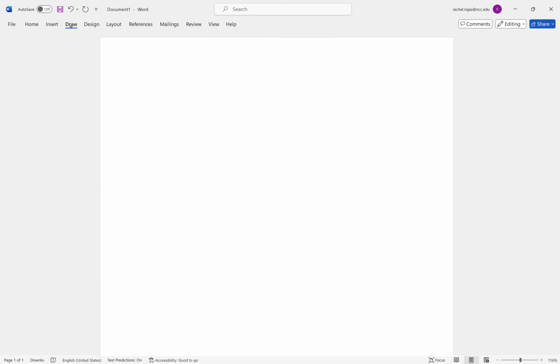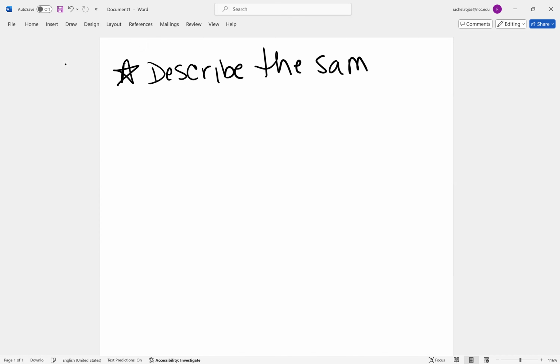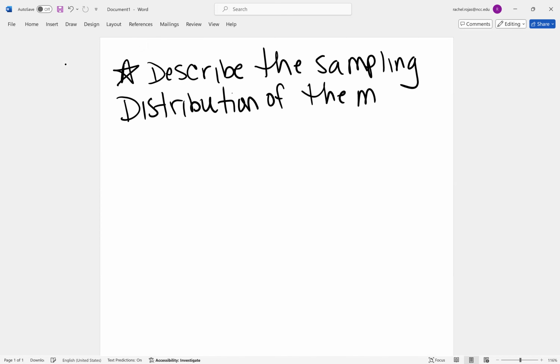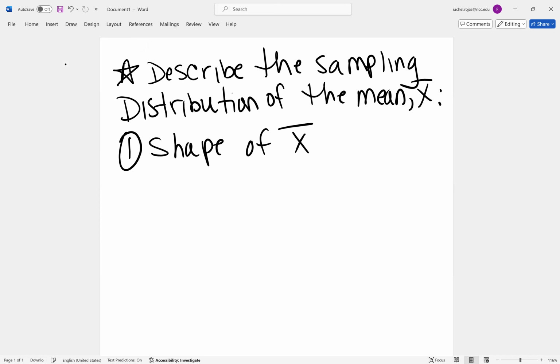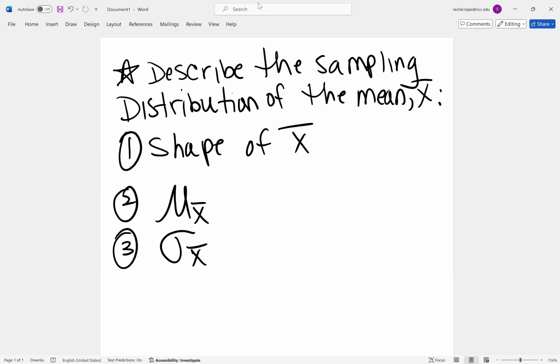When I say describe the sampling distribution of the mean, X bar, I want three things. I want you to tell me the shape of X bar, the mean of X bar, and the standard deviation of X bar. It's those three things that we're using to describe the sampling distribution of the mean X bar. So let's go back to the examples.